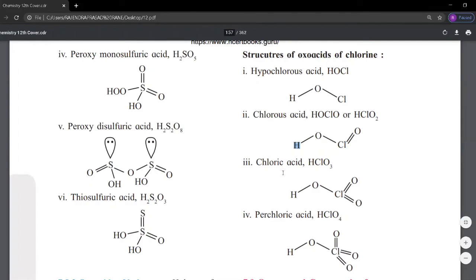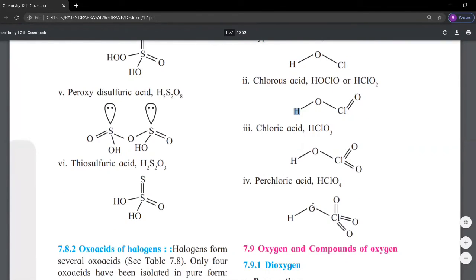Chloric acid, HClO3: hydrogen is bonded with oxygen by a single bond, oxygen is bonded with chlorine by a single bond, and two oxygens are bonded with chlorine by double bonds. That is chloric acid.